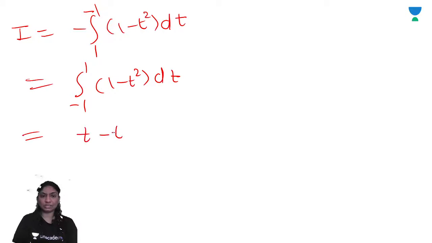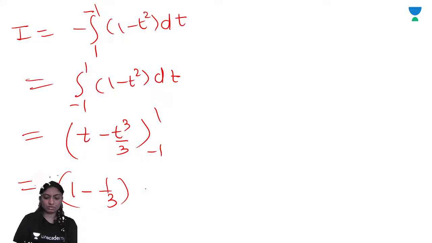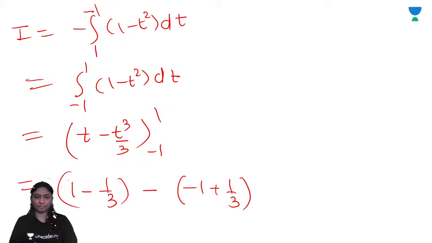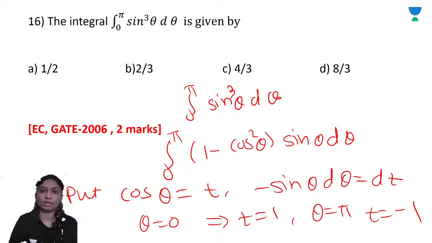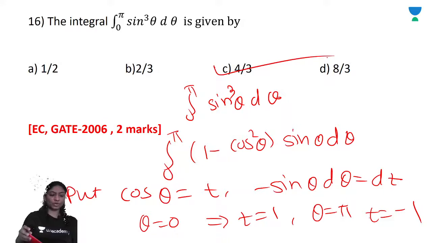Dt, t minus t cube by 3 from minus 1 to 1. There is 1 minus 1 by 3 minus minus minus 1. 3 minus 1, 2 by 3. Here minus 3 plus 1, minus 2 by 3, and this minus plus 2. It is 4 by 3. Correct option is... I hope you are getting it clearly.